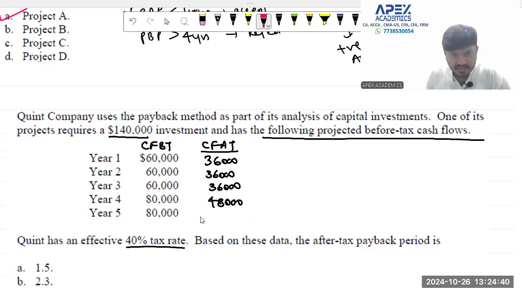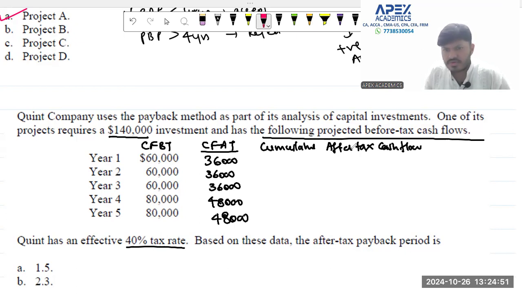So let us just write it clearly so that everybody understands. This is 48,000. Now I need cumulative after tax cash flows. I need cumulative after tax cash flows. So cash flow for the first year is 36. Total cash flow at the end of the first year is 36,000.